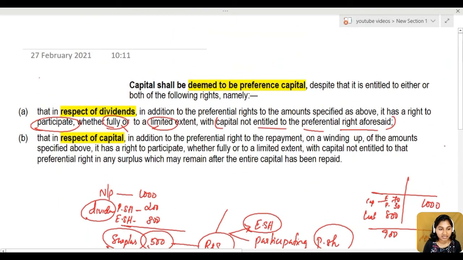So we can summarize it like this: if somebody is enjoying the surplus of assets or surplus of profit, which normally belongs to equity shareholders, they are not equity shareholders, they are deemed preference shareholders. Fine. If preference shareholders are enjoying something which belongs to equity shareholders, then they are deemed preference shareholders, not equity shareholders. Clear? That's it.